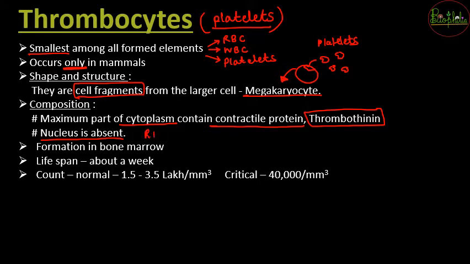That was nothing but RBCs. Even RBCs did not have a nucleus. So when you see some points, you can recollect the previously studied points regarding it, and you will keep revising as we did right now. We studied that nucleus is absent. So we saw that even RBCs did not have a nucleus, and if you speak about WBCs, they have a nucleus. This way you can make your notes and revise side by side while learning the new topics. Then thrombocytes are going to be formed in the bone marrow, and in the bone marrow the cells of all the other formed elements are also formed.